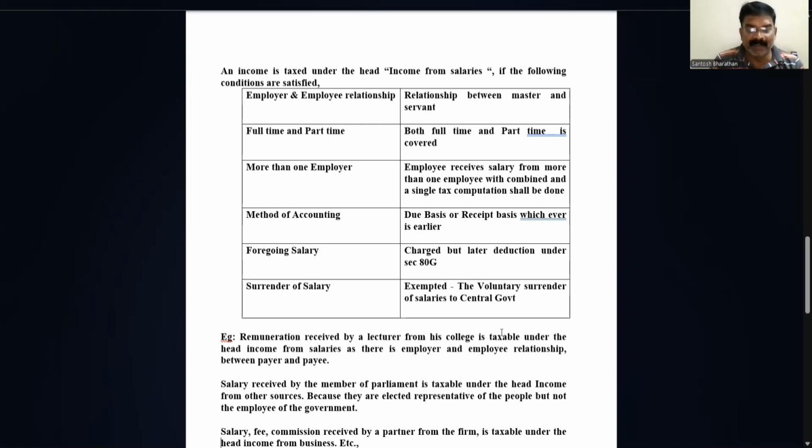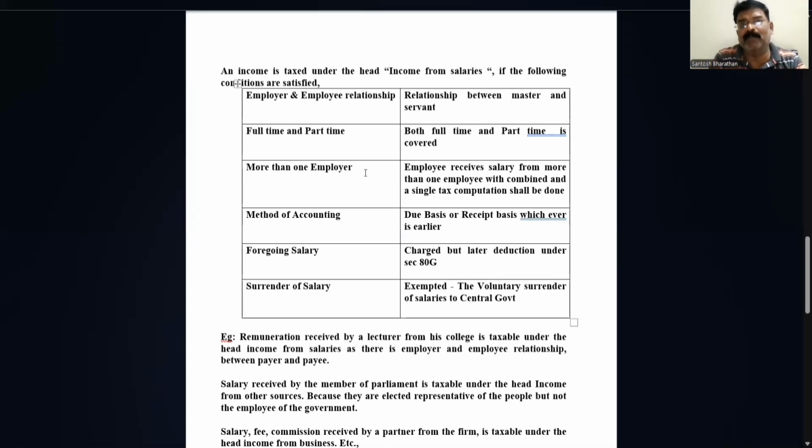Next comes, here the salary will be attracted whether an assessee or a person is full-time or part-time. Full-time, say he works from morning 5 to 6. Part-time in the sense from 2 to 5. Even so, it is treated as a salary and it is covered under income from salaries.